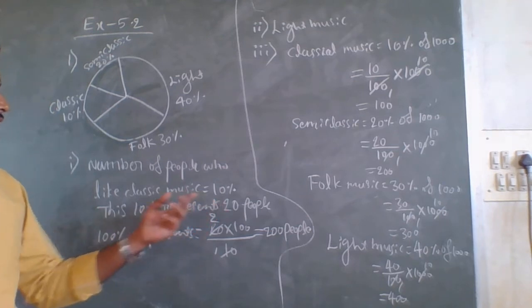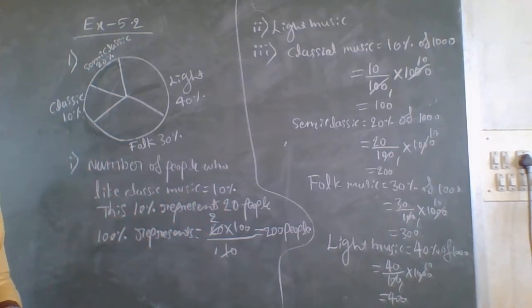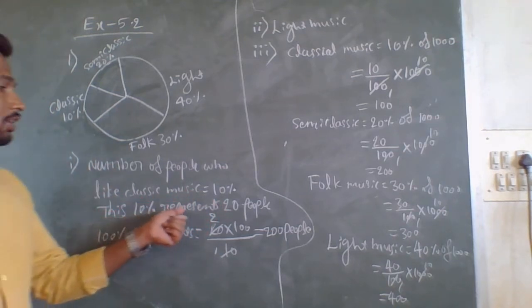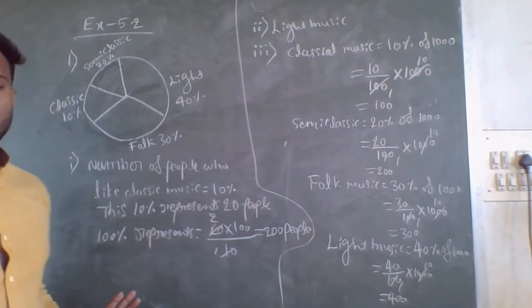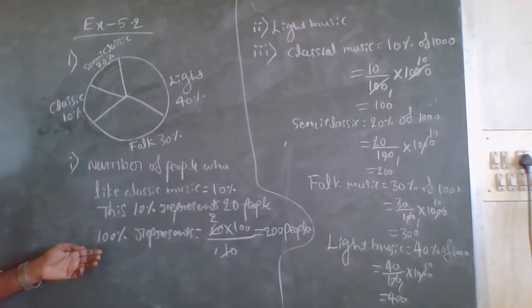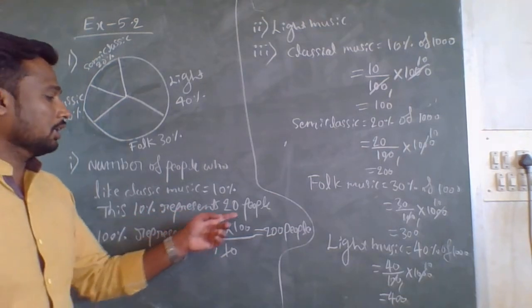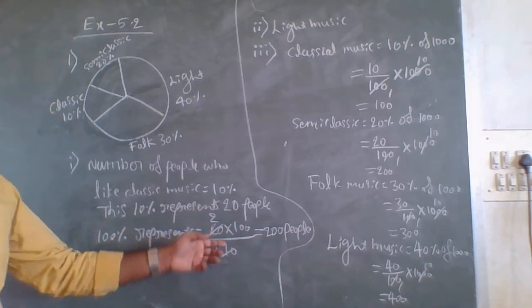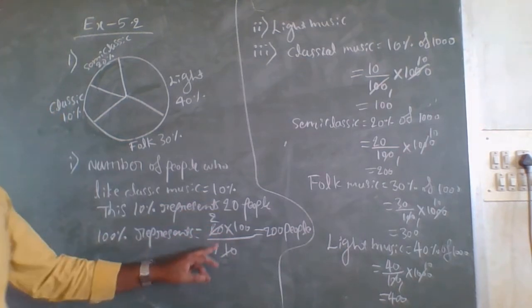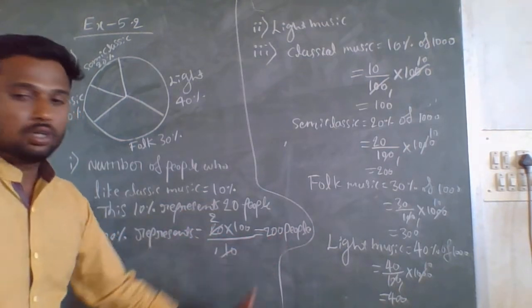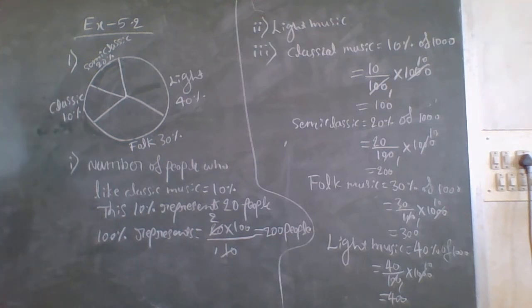This means this 10% represents 20 people. They are asking the number of people surveyed. So 100% represents 20 into 100 by 10. So 10 on the 10, 2 into 100, 200 people were surveyed. This is the answer for the first question.